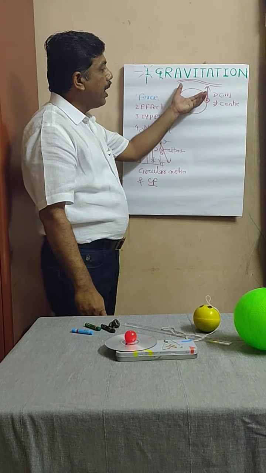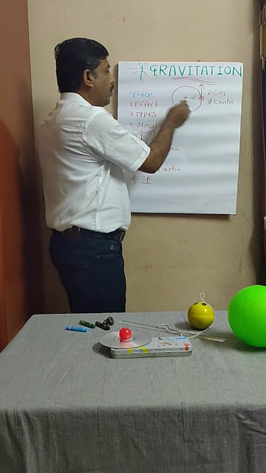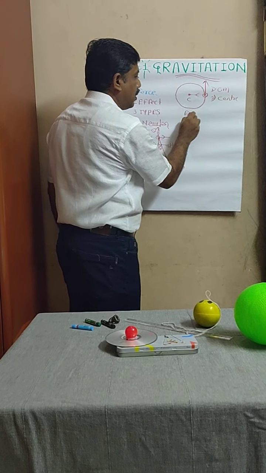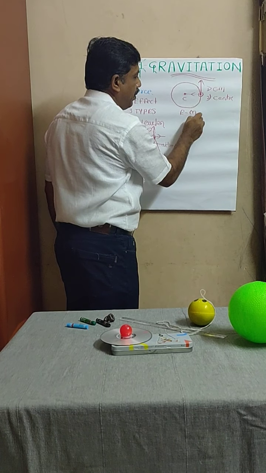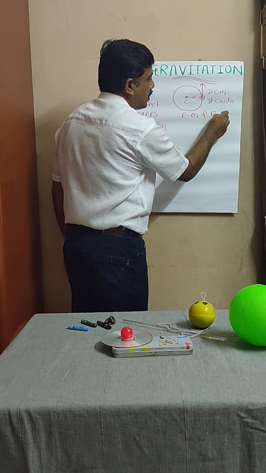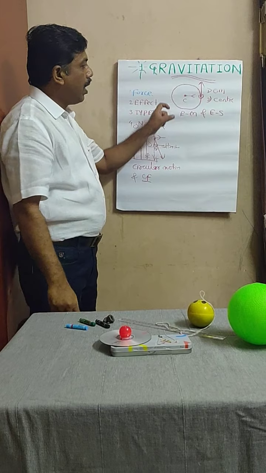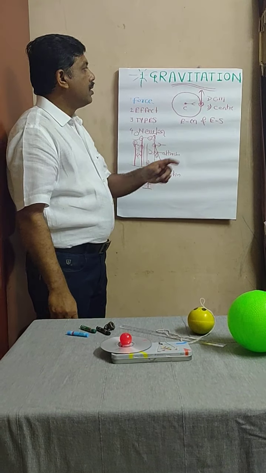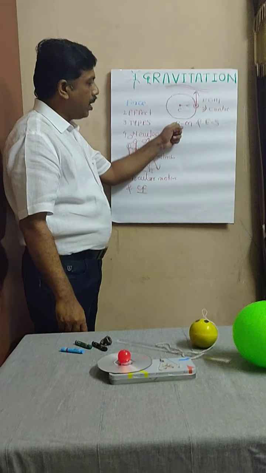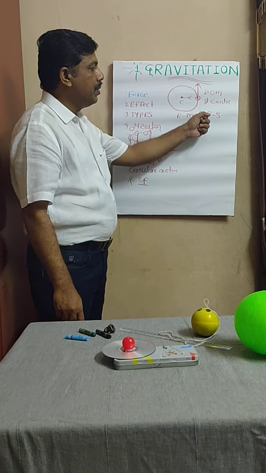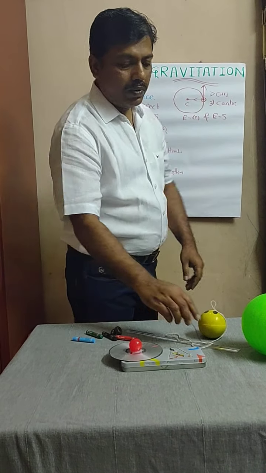Now we have to apply this concept of centripetal force first to the earth-moon system and second to the earth-sun system. Now look here.